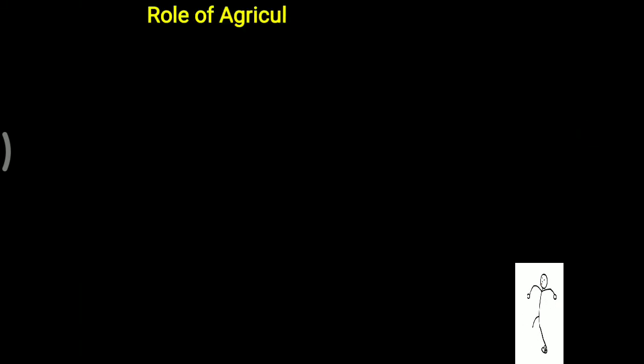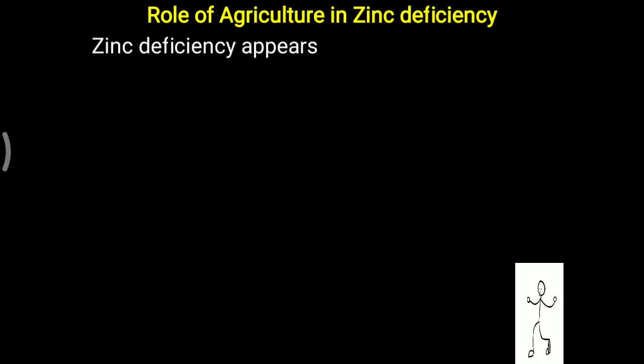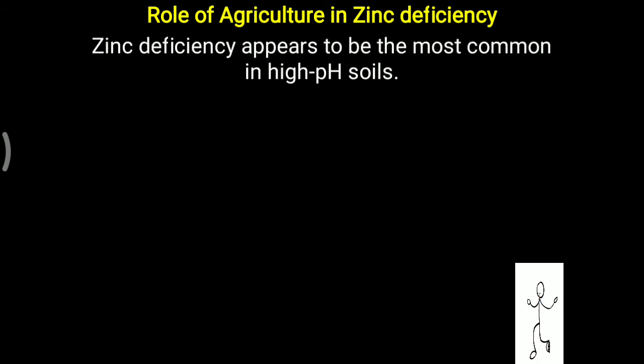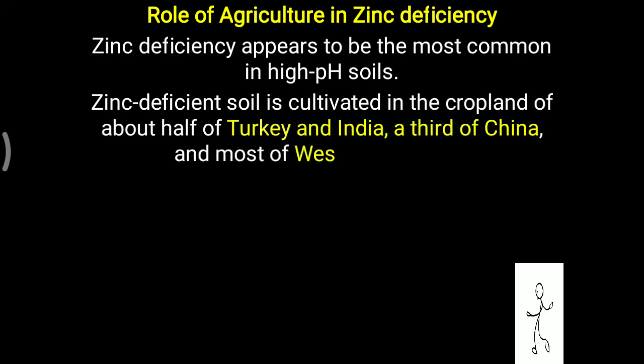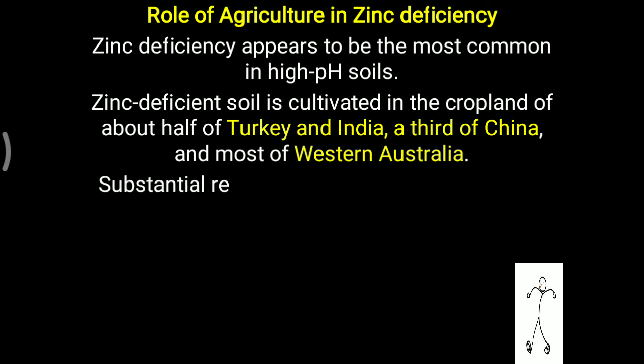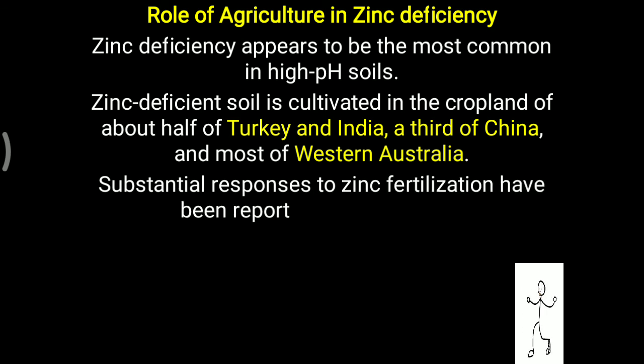Further, in relation to zinc, there is one important role, that is agriculture. So the role of agriculture in zinc deficiency is also needed to understand. Zinc deficiency appears to be most common in high pH soil, so there are more chances of zinc deficiency. Zinc-deficient soil is cultivated in the cropland of about half of Turkey and India, as well as a third of China and most of Western Australia. Substantial responses to zinc fertilization have been reported in these areas.